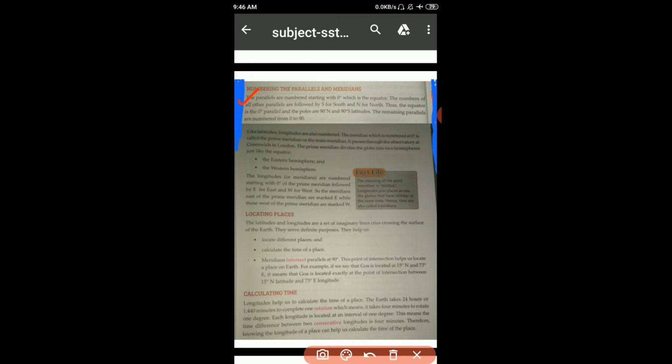How do we know this? First, we make the circle. It is 0 degree. After that, we make a few lines to understand this. This is the North Pole.